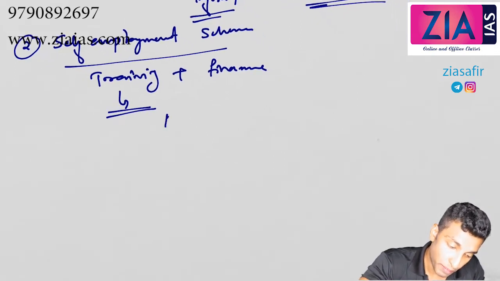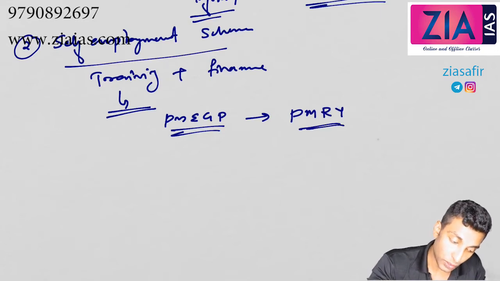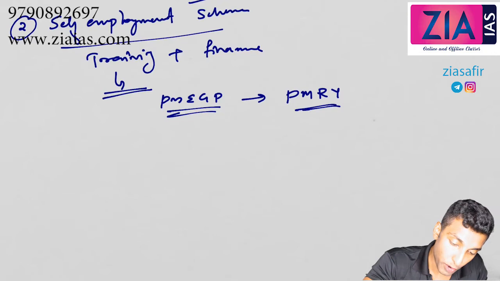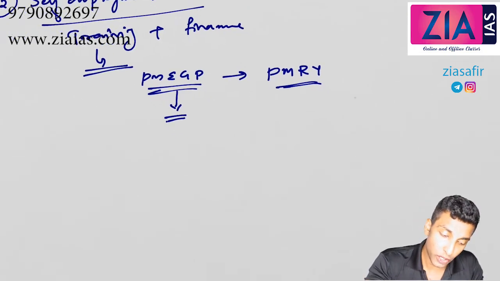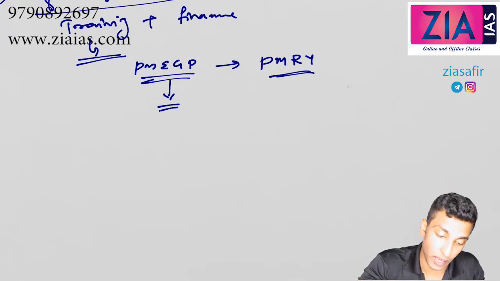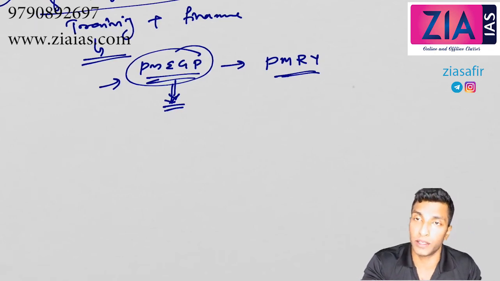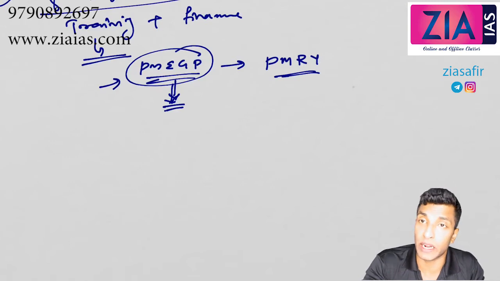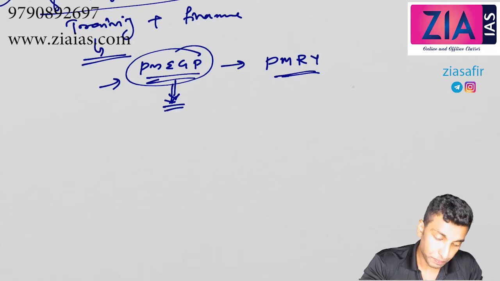For example, the Prime Minister Employment Guarantee Program. Earlier it was PM Rozgar Yojana. What is this Prime Minister Employment Generation Program? After the training is provided, you can start your own business, and the finance will be provided. We will revisit this in detail and discuss PMEGP later.